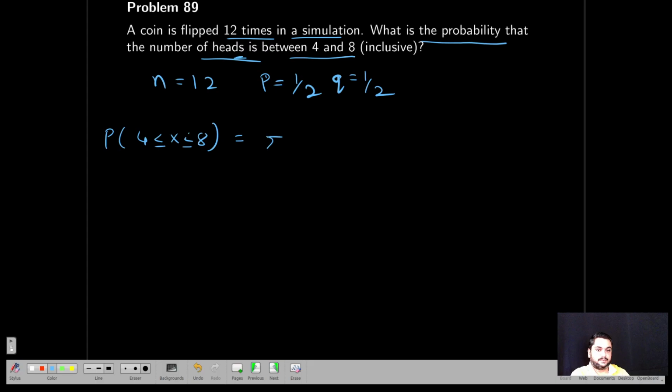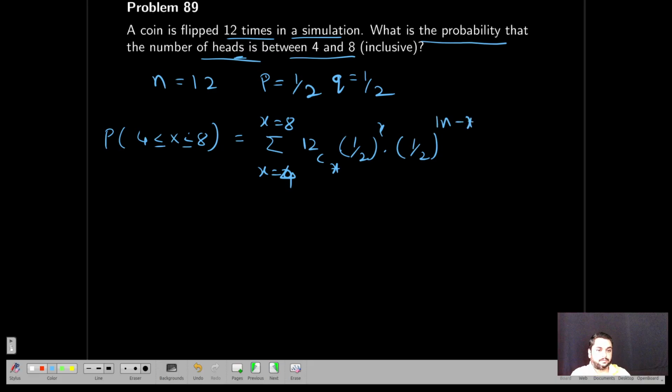This is nothing but summation from x equal to 4 to x equal to 8 of 12Cx into 1 by 2 to the power x into 1 by 2 to the power 12 minus x. If you add these probabilities for x equal to 4 to 8, you will get the answer as 0.79.